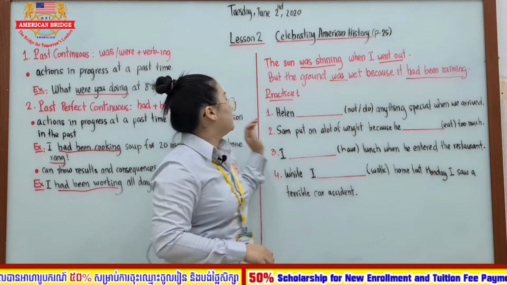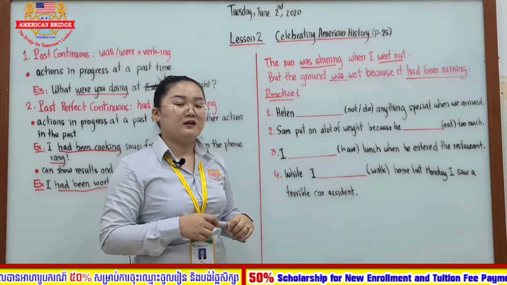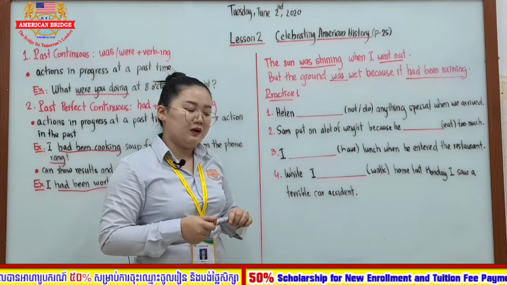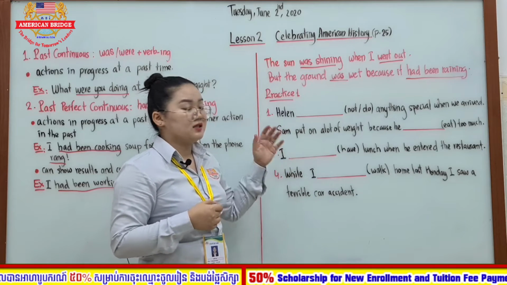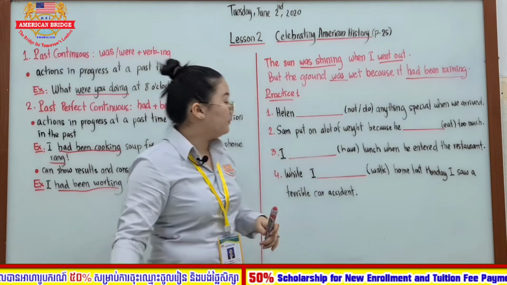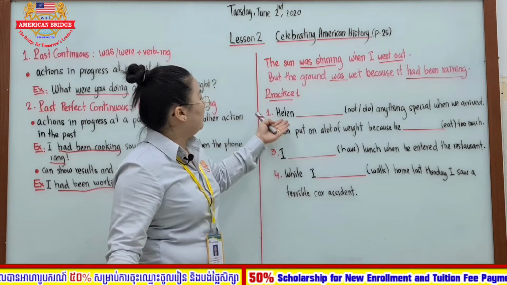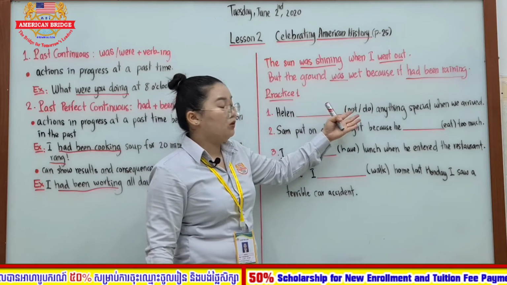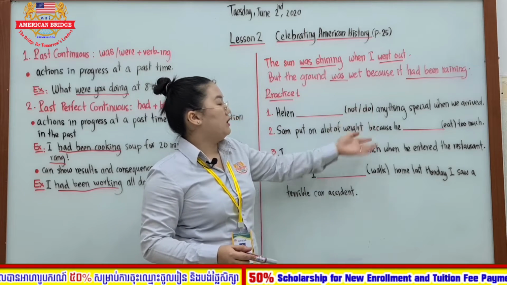All right, so here let's take a look at the practice all together, in order for you to put what you have learned about the past tense so far into practice. Let's take a look at number 1. Helen, blah blah blah, anything special when we arrive.